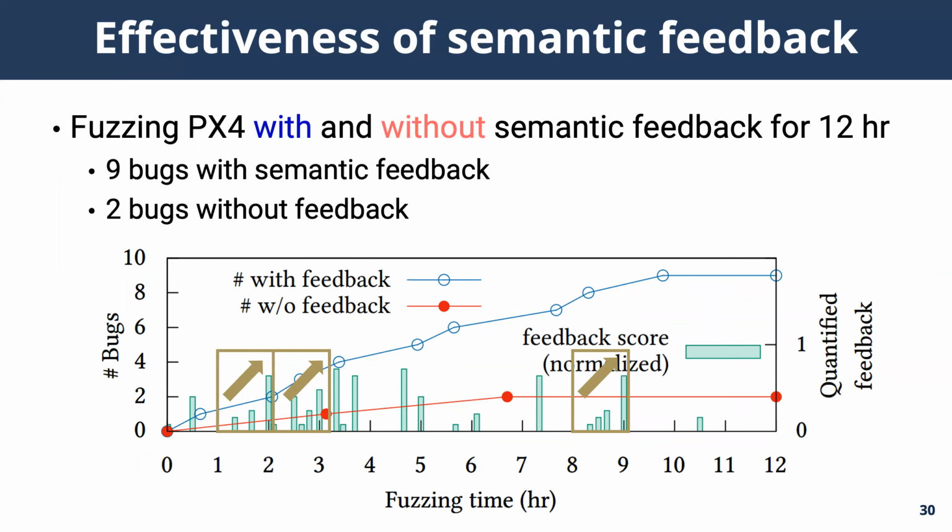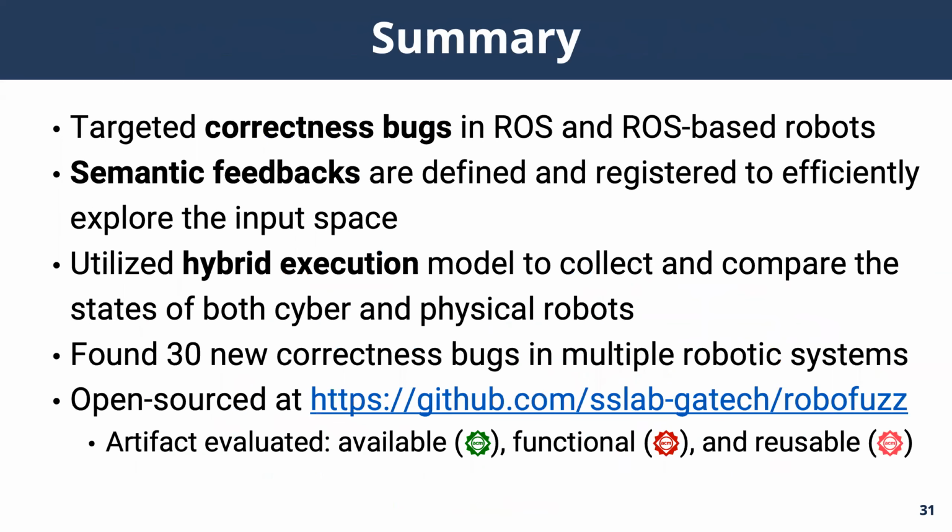In summary, we targeted unique correctness bugs existing in ROS and ROS-based robots by using semantic feedbacks and hybrid execution. As a result, we found 30 new bugs in 6 different systems. We've open-sourced RoboFuzz with supplementary materials at the URL, and the artifact was evaluated and received all 3 badges.